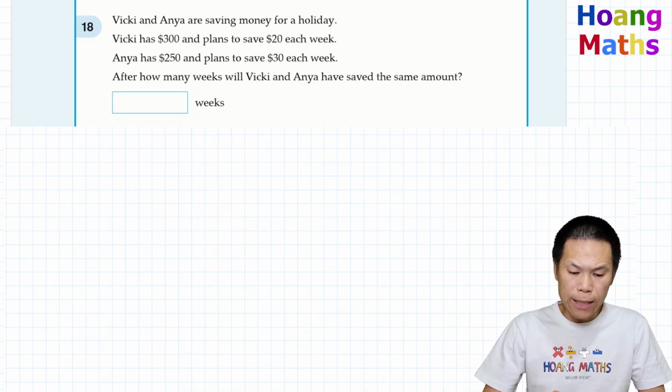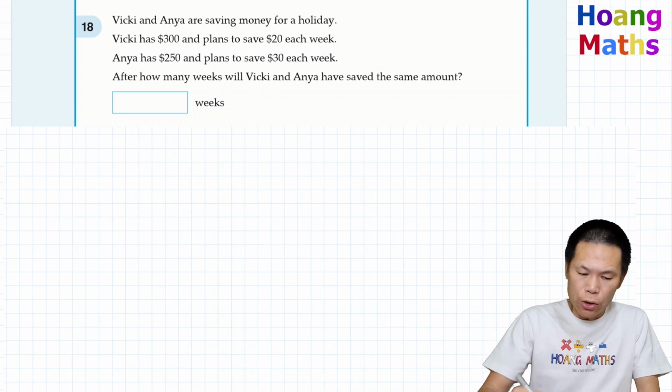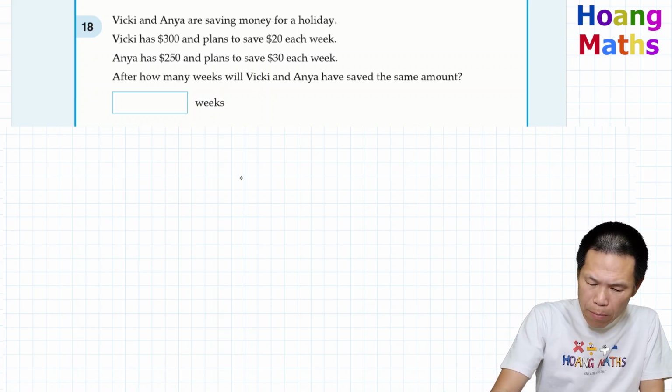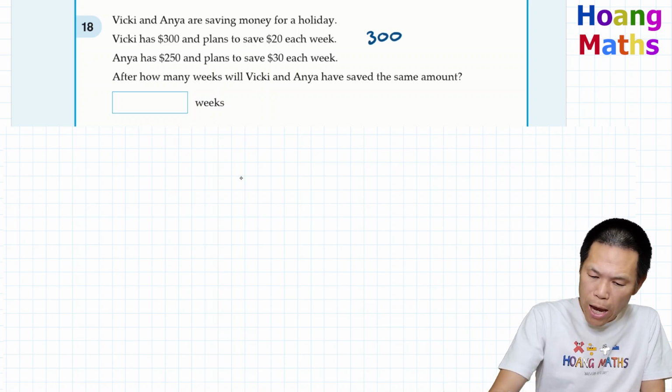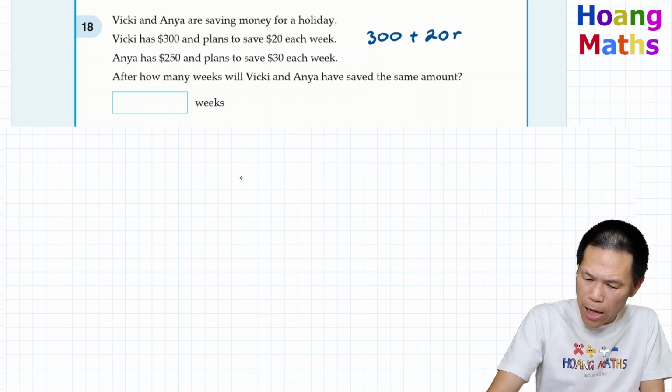Vicky and Anya are saving money for a holiday. Vicky has $300 and plans to save $20 each week. So Vicky's money will be $300 to start with, and we add $20 each week. Let's say n weeks, so 20 times n.